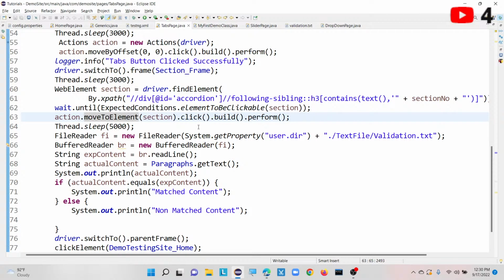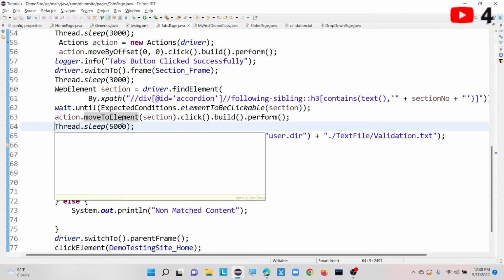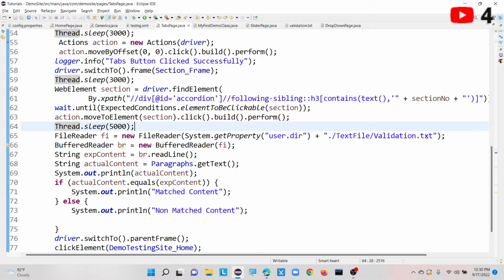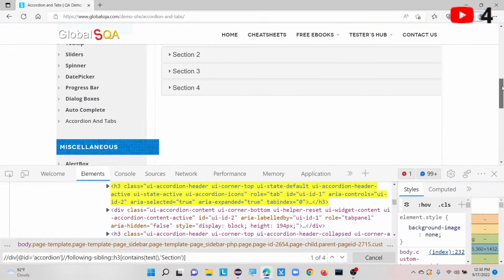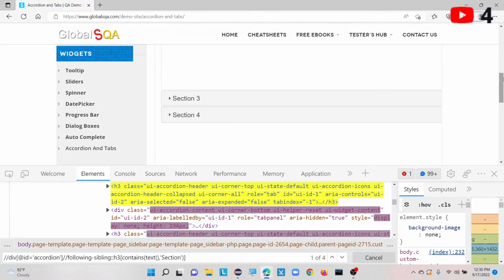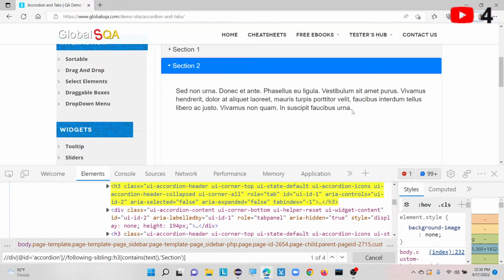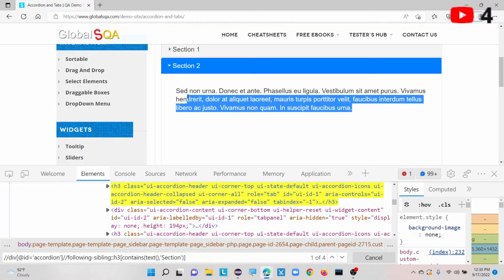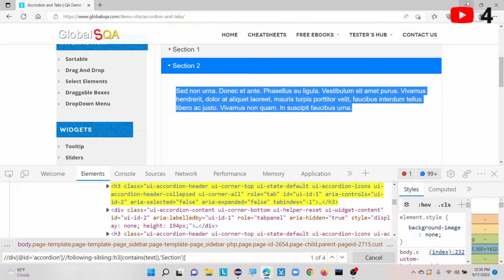Once I click with the help of actions class, I am waiting with thread.sleep 5000, because compared to IE browser, Chrome and Edge browser executions are very fast. So for your reference I have added thread.sleep here to show you how exactly it is working till that point. Once I click on this particular section, called section 2, I am going to validate this text data.